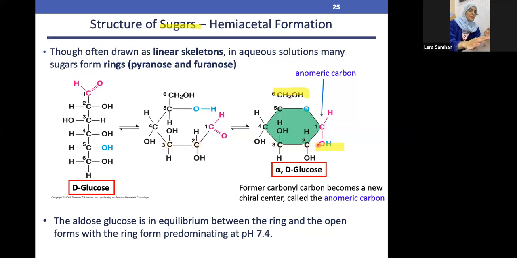How is it opposite? This OH is pointing downward, compared to this CH2OH pointing upward. So if they're opposite, that means it is alpha. Just remember alpha: O is opposite. So they are different from one another. If the OH and the CH2OH are both pointing above or both pointing in the same direction, that means it is beta. So this is the difference between alpha and beta.